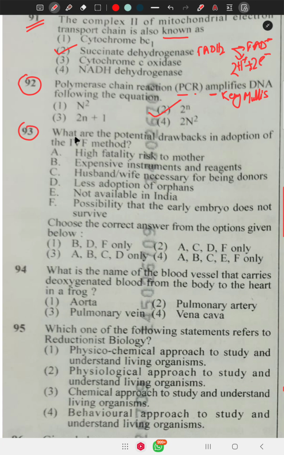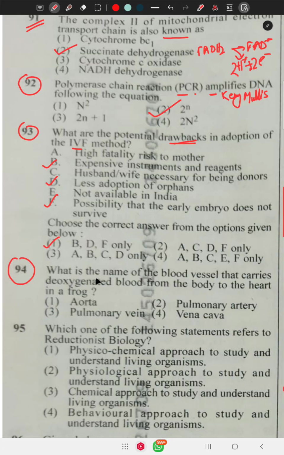Question 93 says what are the potential drawbacks, disadvantages, of the IVF method, in vitro fertilization method. Here the IVF method has fertility risk to mother, expensive instrument and reagent. This is the one major disadvantage. Less adoption of orphans, and the possibility that the early embryo does not survive. So the correct option is B, D, F. This is the disadvantage of IVF.